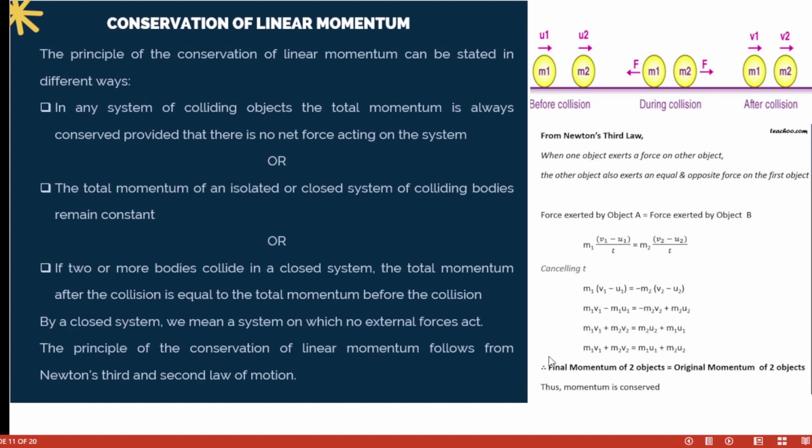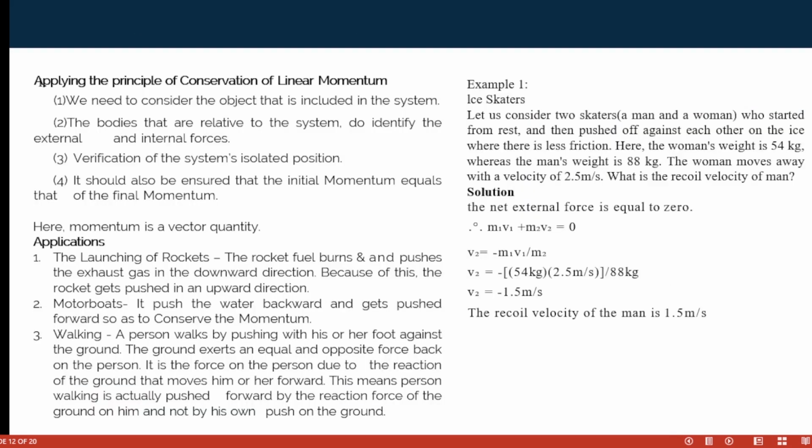So the momentum before collision is equal to the momentum after. This one is before: mass times initial velocity for the first body, mass times initial velocity for the second, and the other side is for the final velocity, and thus momentum is conserved.